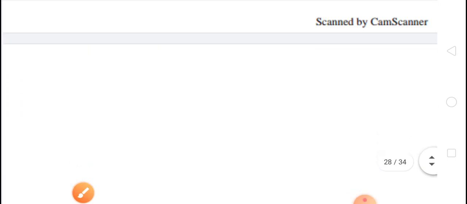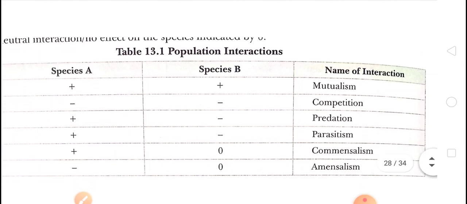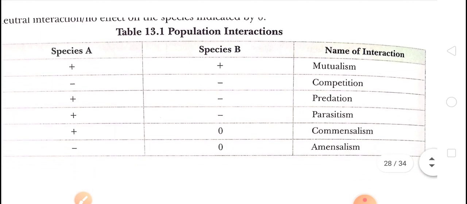See here, children, first of all, I am showing a table in front of you. We have certain interactions. First is mutualism. In mutualism, children, both species get the benefit.